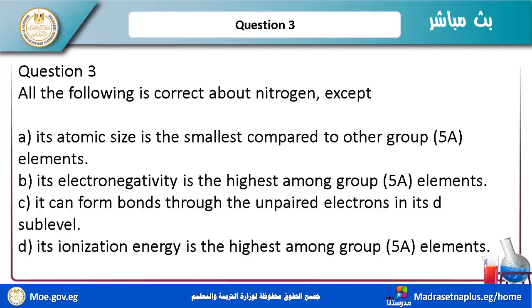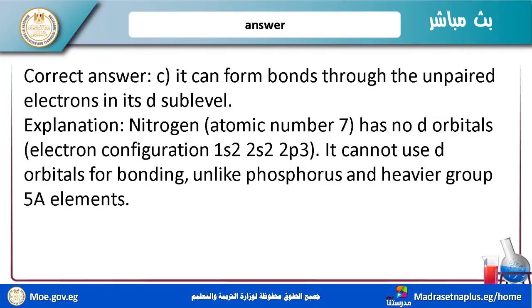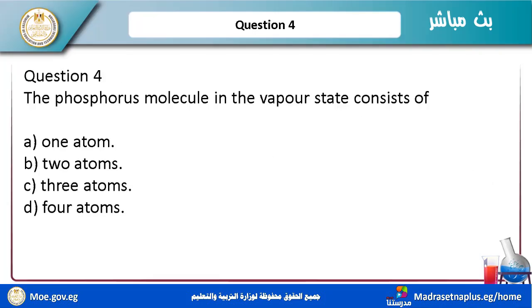Its ionization energy is the highest among group 5A elements. So the correct answer is C. Nitrogen, atomic number 7, has no d orbitals: 1s2, 2s2, 2p3, so it cannot use d orbitals for bonding like phosphorus and the heavier group 5A elements.